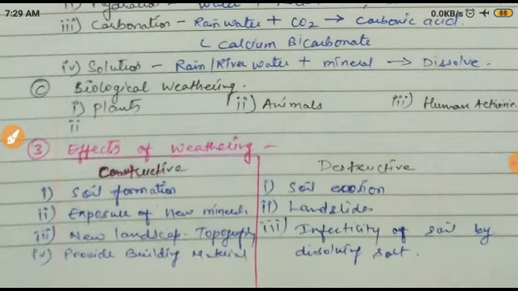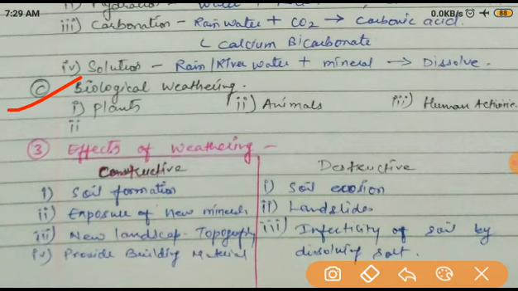Okay, now the last one is biological weathering. Biological is very simple. Bio means life. Weathering is done by life, either plants, animals, or human activities. How do plants do it? You know that plants have very deep roots in search of water, as you have already studied in biology. When the plants go deeper, they force their way deeper and start breaking the rocks. Also, sometimes there is carbonic acid present in the roots of plants, so that also degrades or weathers the rock.